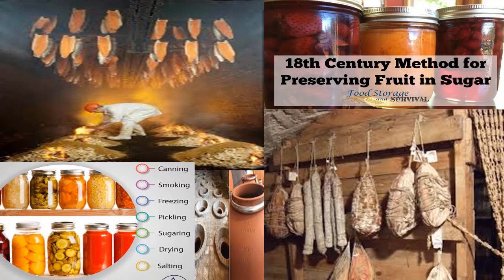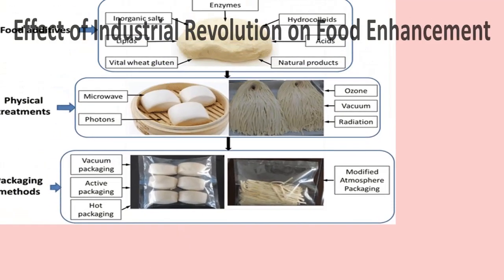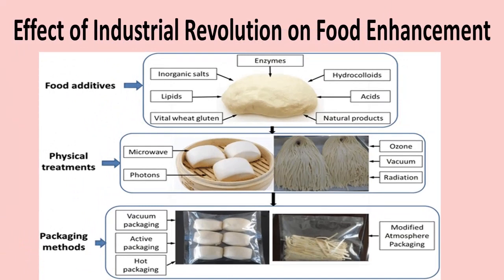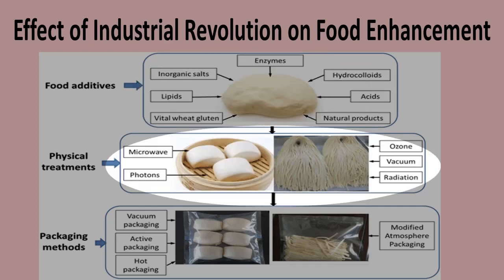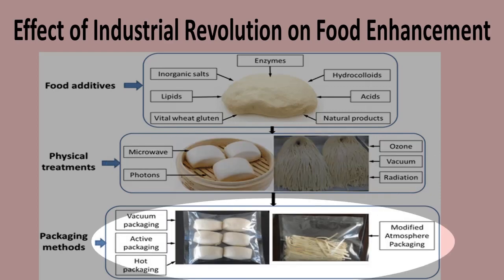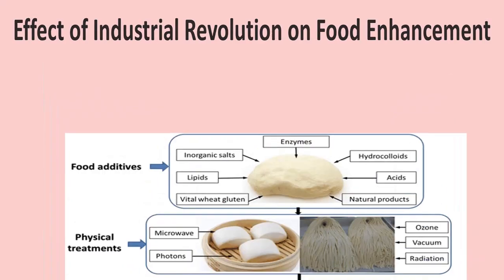In earlier days, these were the chain of food enhancement techniques connected through the ages. Now we see the effect of the industrial revolution on food enhancement. Chemicals like salt, lipids, acids, and enzymes are used for enhancing food shelf life and texture. Then came the invention of physical treatments like radiation, ozone, and microwave treatment that give better results in food enhancement. Packaging methods like vacuum packaging, modified atmosphere packaging and active packaging also help a lot in food enhancement.